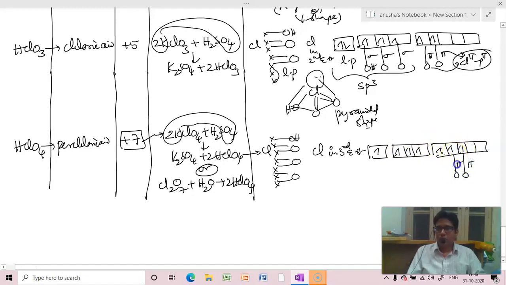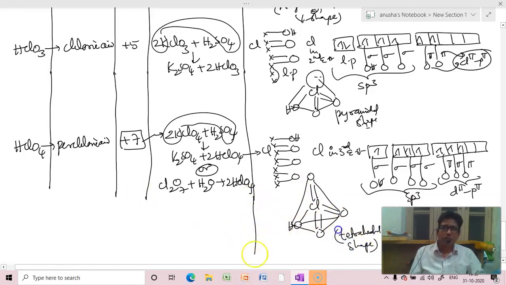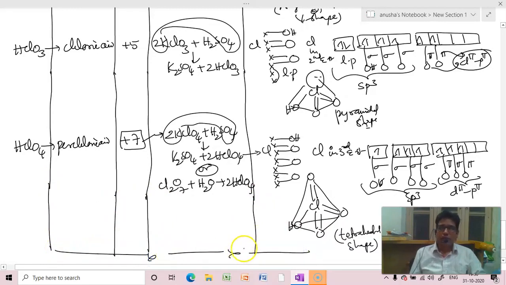So all pi bonds are d bonds. Oxygen sigma, oxygen sigma, oxygen sigma and OH sigma. All will be undergoing sp3 hybridization. OH, double bond, double bond, double bond. Shape is what? Tetrahedral shape. Are you getting this? So this is regarding oxyacids of chlorine.